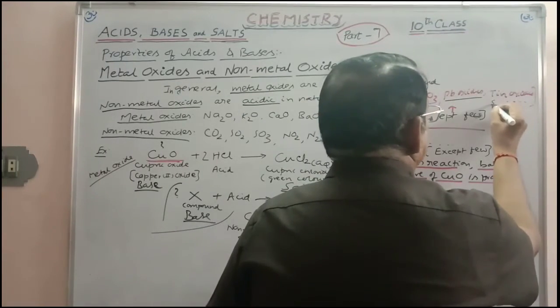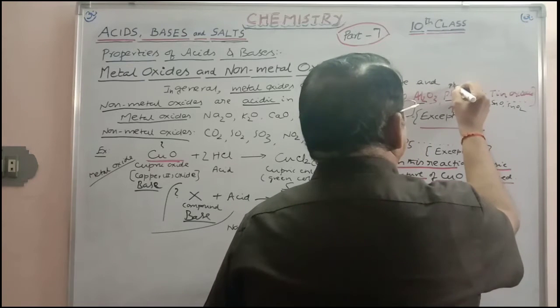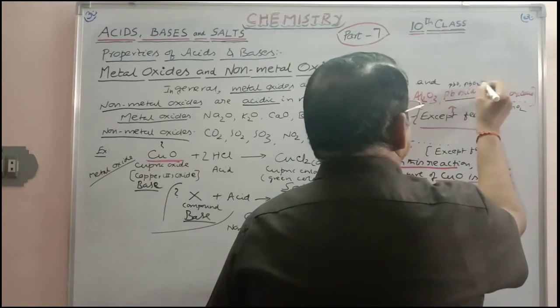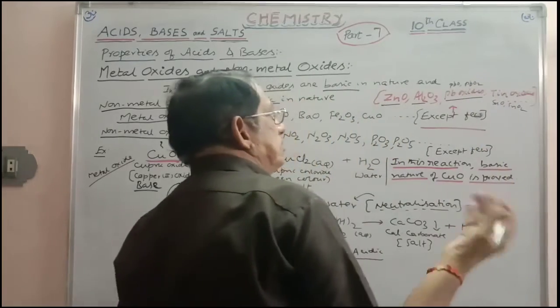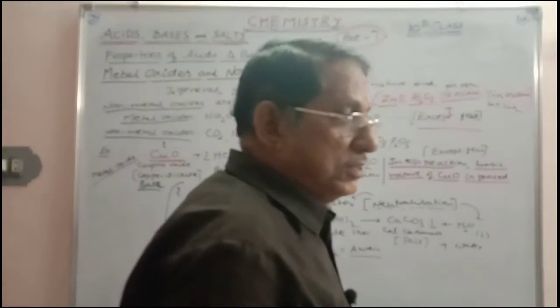Like this you can take. Lead oxides, tin oxides, even arsenic oxides. Similarly, antimony oxides.